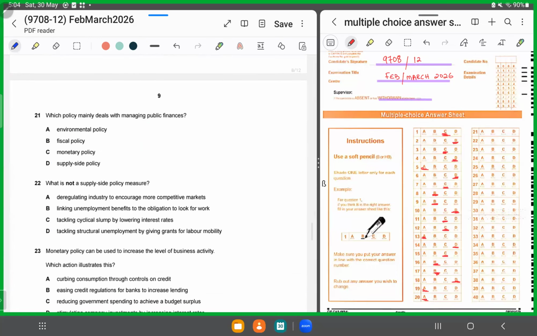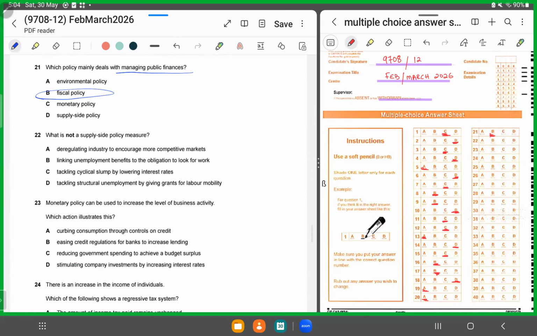21. Which policy mainly deals with managing public finances? So when we are talking about managing public finances, it has to be fiscal policy. We are talking about government expenditure. 21 has to be B. Monetary policy talks about money supply. Supply side policy talks about increasing the productive potential. It's not environment as well.